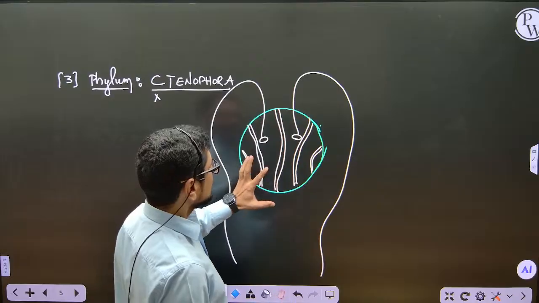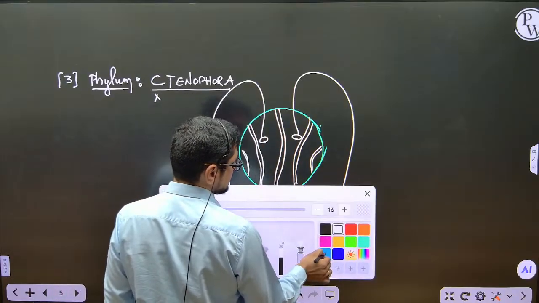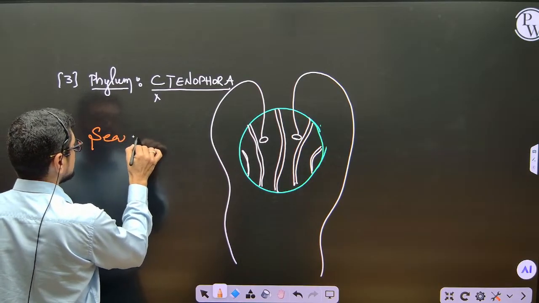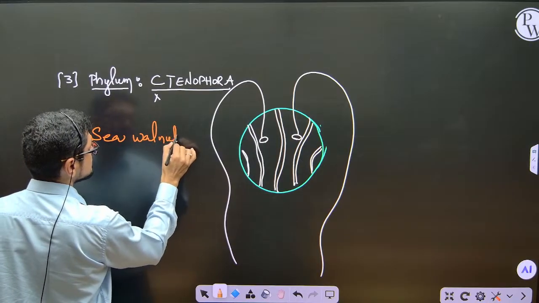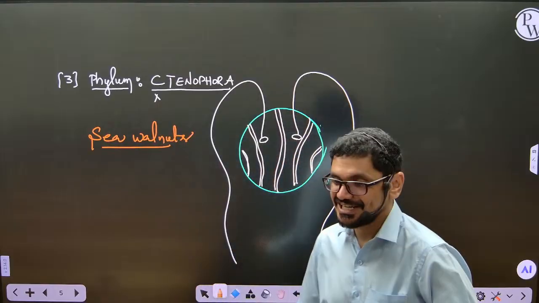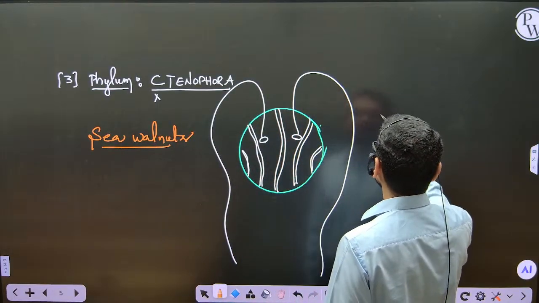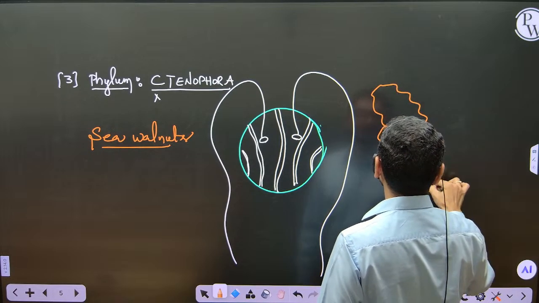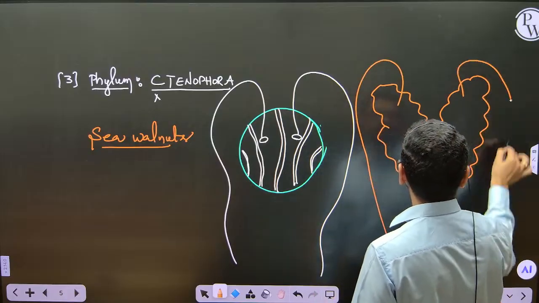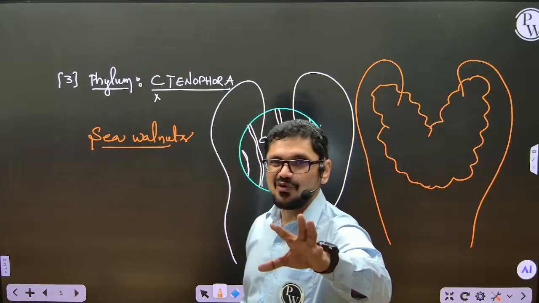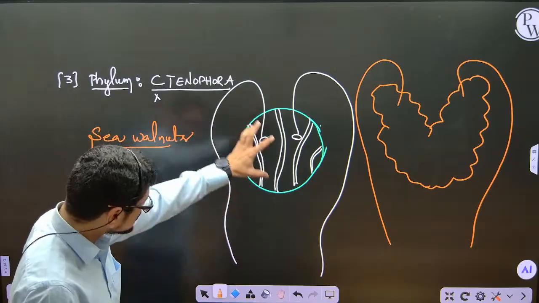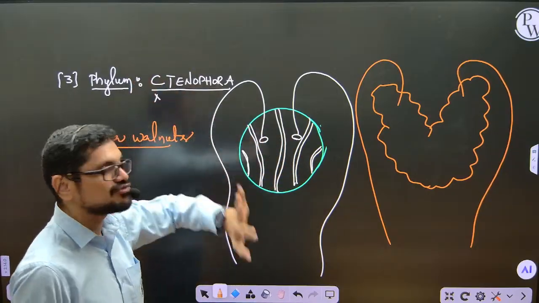So these animals are called sea walnuts. You know walnuts, the dry fruits. You eat walnuts, right? Something appears like this. Some animals are with different shapes, some are even like this, also having tentacles like this. It appears something like a walnut, so these are also called sea walnuts. And all those organisms having this shape and appearance are kept under this group Ctenophora.